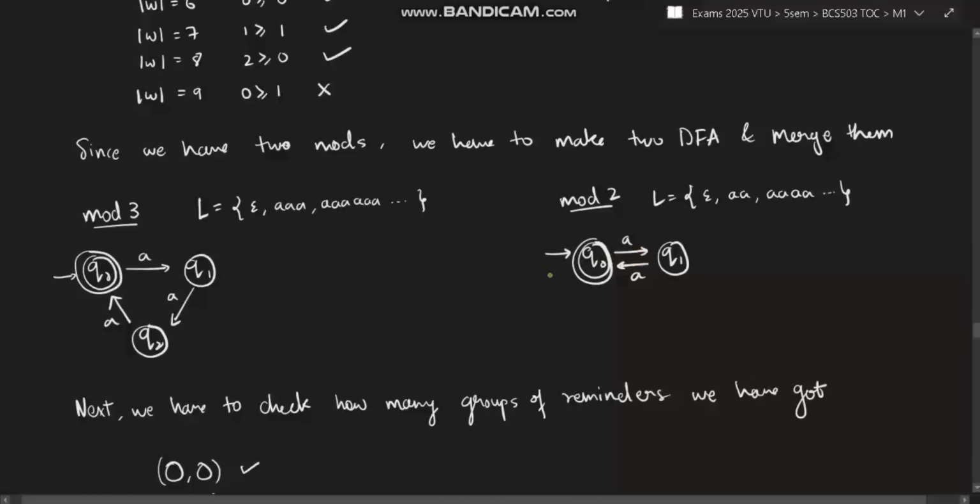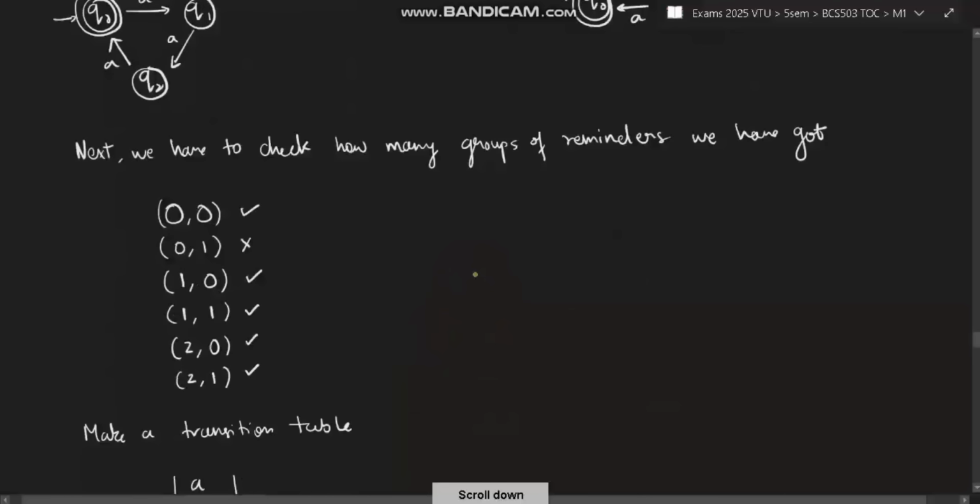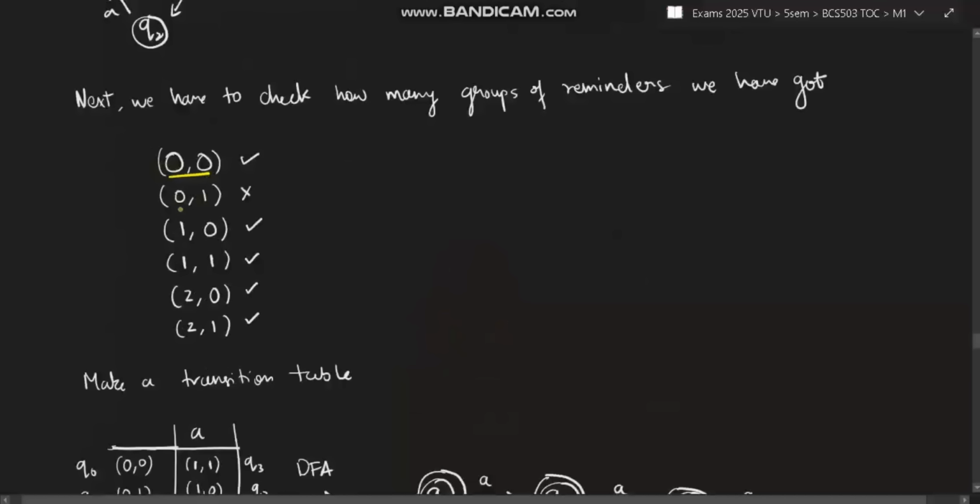Now you have to check how many remainder groups we have got. For 3, how many remainders can you have? 0, 1, 2. For 2, how many remainders can you have? 0 and 1. So combine all of this, 0, 1, 2 and 0, 1. You can have 0 with 0, 0 with 1, 1 with 0, 1 with 1, 2 with 0, 2 with 1. Right? So you can have all of these combinations. Now, if you check, 0, 1 will not be accepted.